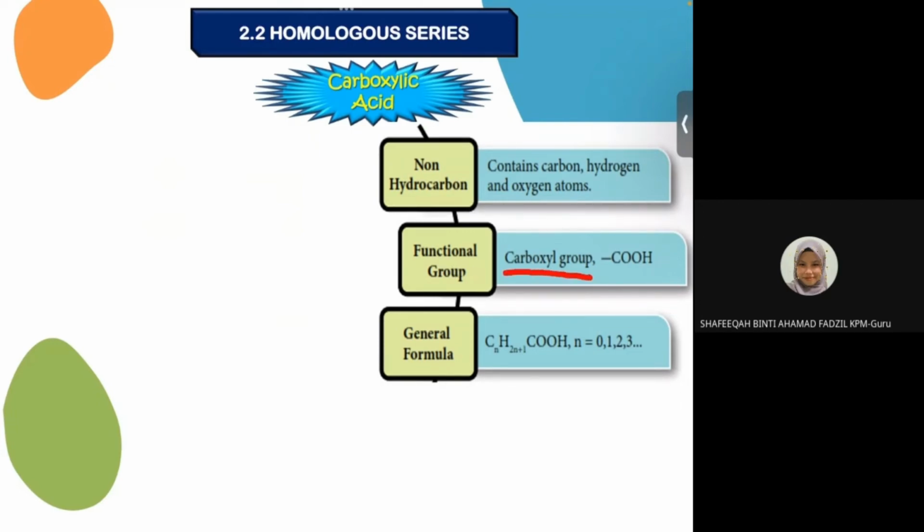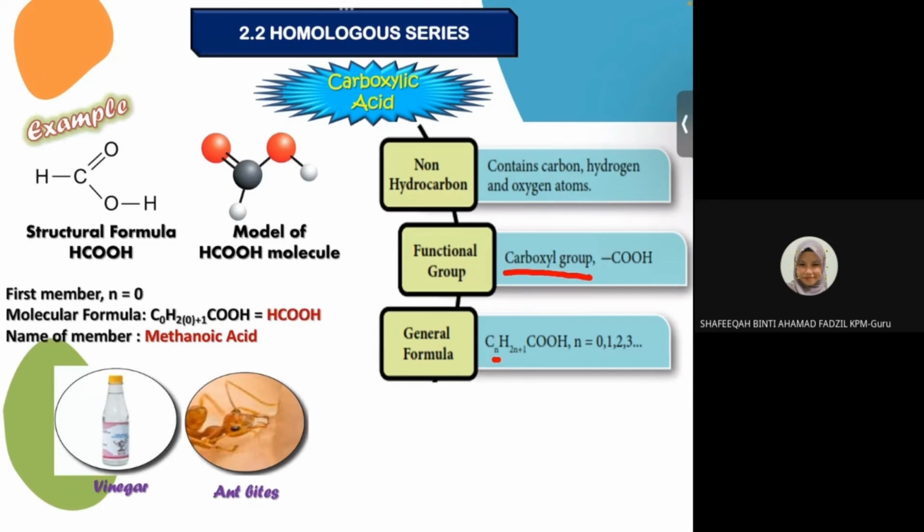General formula is CnH2nCOOH, n start with 0. Okay, so in the example, kita ada structural formula HCOOH, n start with 0.